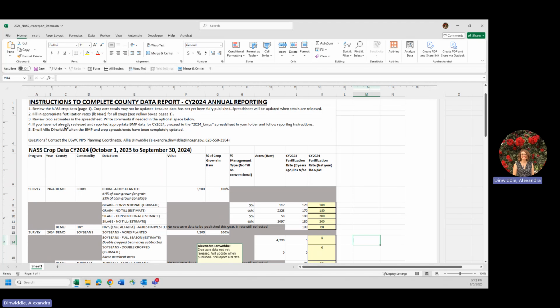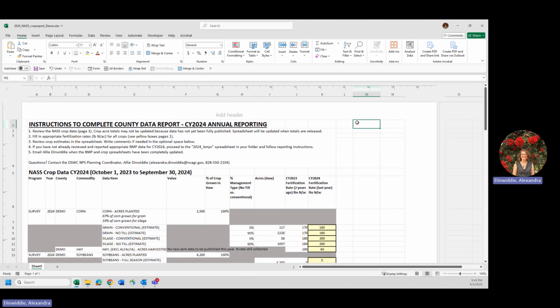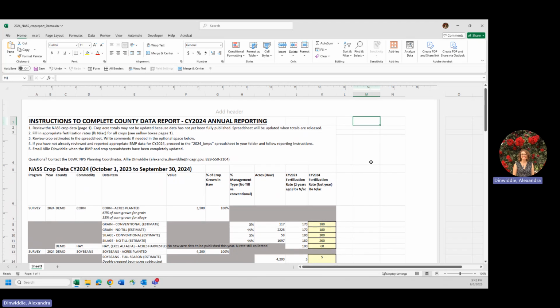And then the last two instructions are to look at the BMP spreadsheet in our folder and to email Allie when both the crop and BMP spreadsheets have been completed. So maybe we haven't completed our BMP spreadsheet, so we're going to that next, or maybe we have, in which case we're reaching out to Allie, the Division of Soil and Water Non-Point Source Planning Coordinator, to let her know that everything's done and completed for our county this year.